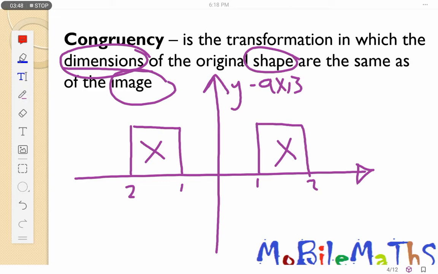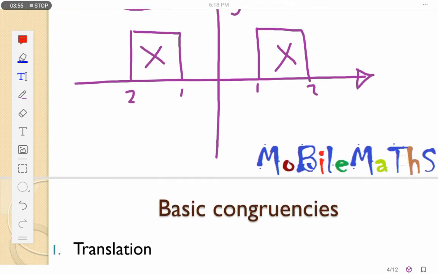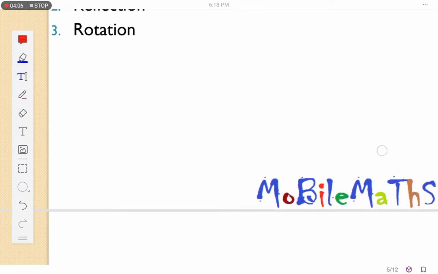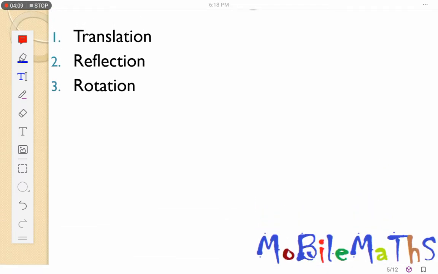Now we have some transformations. When we look at congruent, we've got three special transformations. These are translation, reflection, and rotation. I'll talk about each one of them little by little. I'll start with translation. When we look at translation, we are looking at the movement in a straight line.